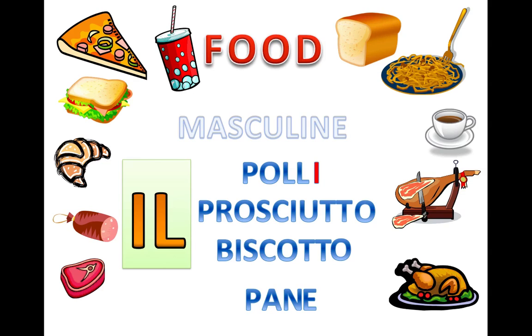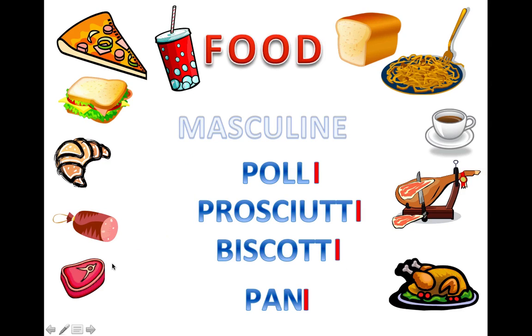Okay, so now we're going to look at plurals. So you remember that to make a plural in Italian, if the word ends in O, it becomes I. So pollo, polli, prosciutto, prosciutti, biscotto, biscotti, and E becomes an I, pane, pani. Now, when we're saying the chickens, the prosciuttos, the biscuits, etc., we also need to change the il. This is singular, this is plural. So the plural version of this is i polli, i prosciutti, i biscotti.